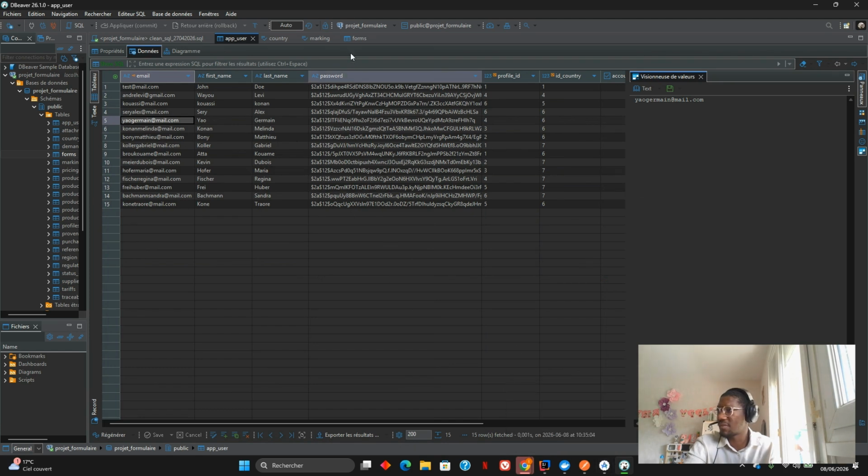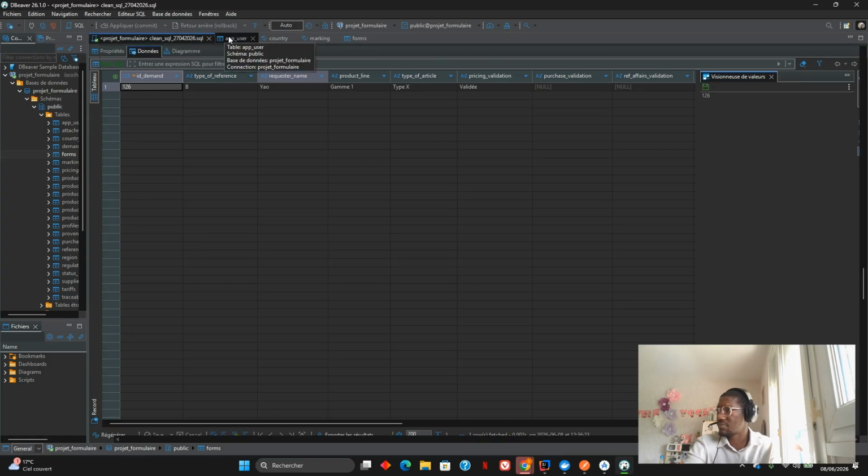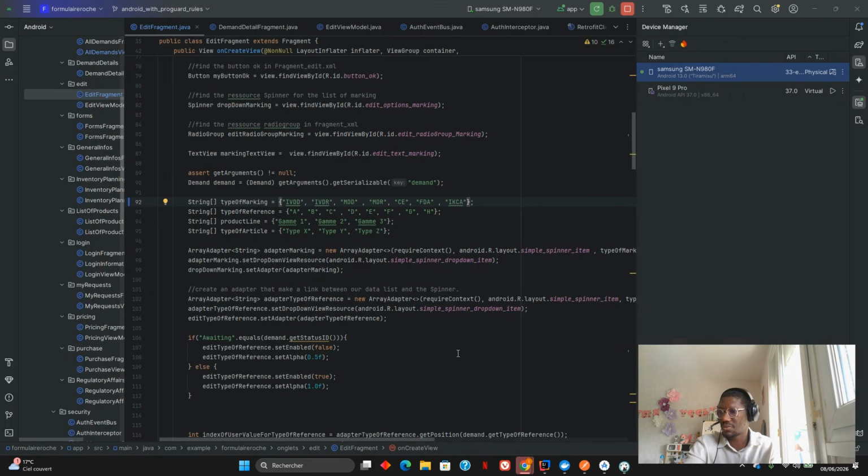I'm going to verify something before we move on and verify that there's nothing. Okay, it's perfect. This table has to contain at least one row. Let's go to the mobile application.